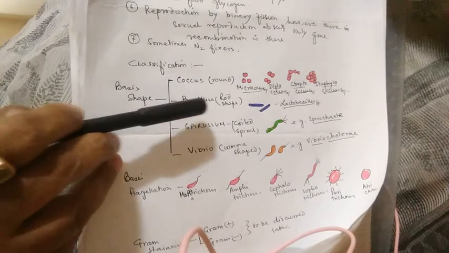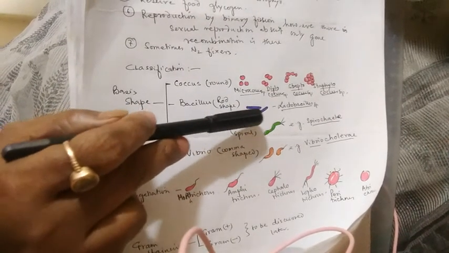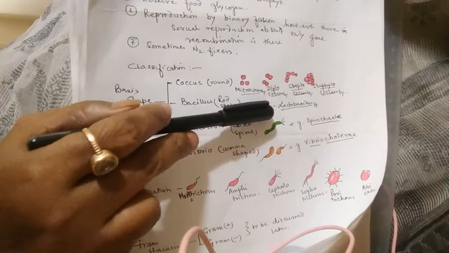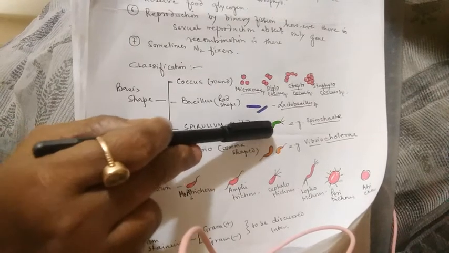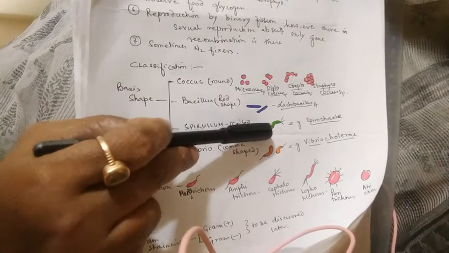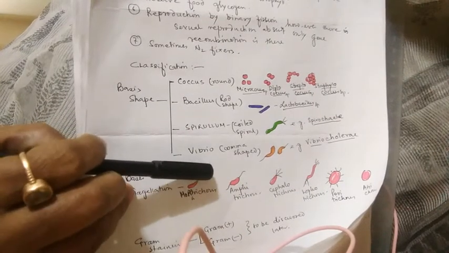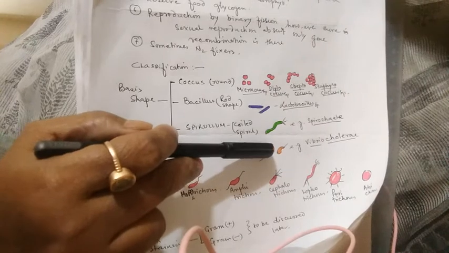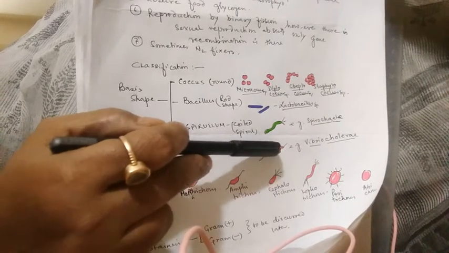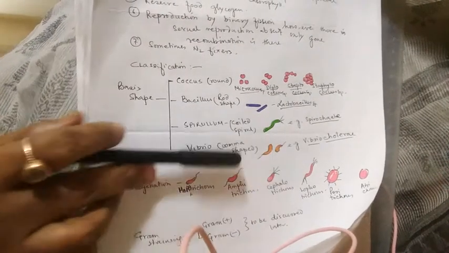They may be rod shaped, that is bacillus. Very common is the lactobacillus. We know that the formation of curd is done by lactobacillus, so it is a rod shaped bacterium. Another one is spirillum. This is spiral, you can see here, these are the spiral bacteria, spirochete and so on. And another one is the comma shape, that is vibrio. Vibrio cholerae is one of the common examples of vibrio.